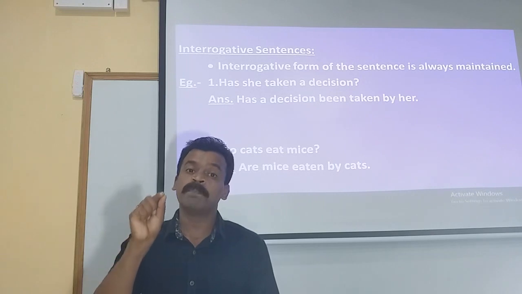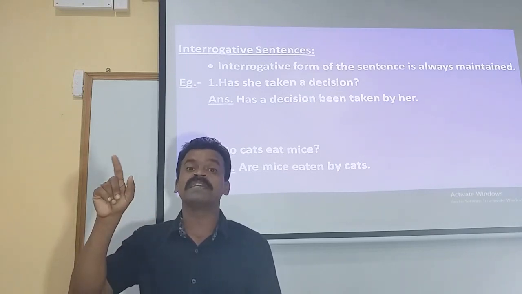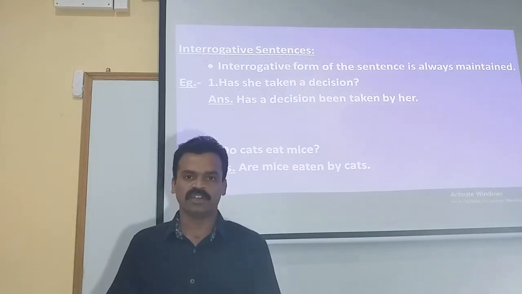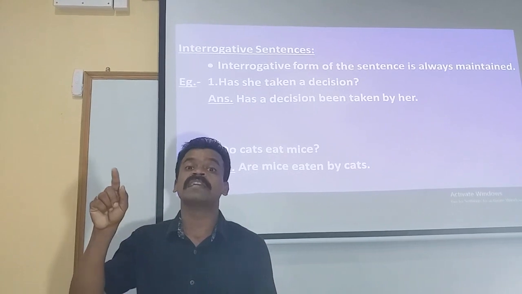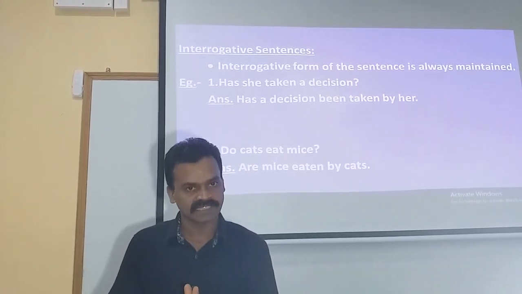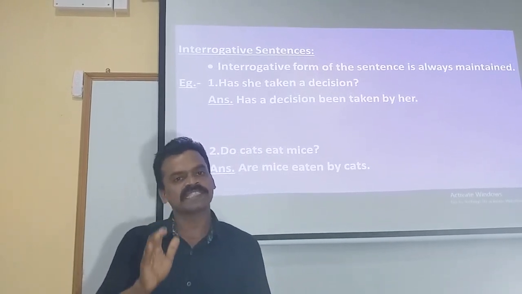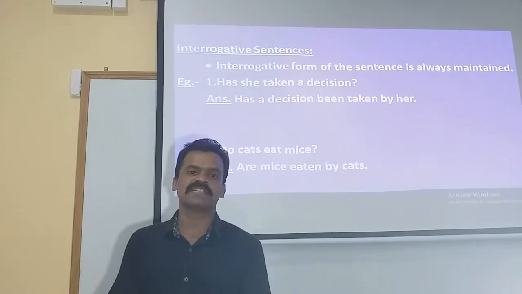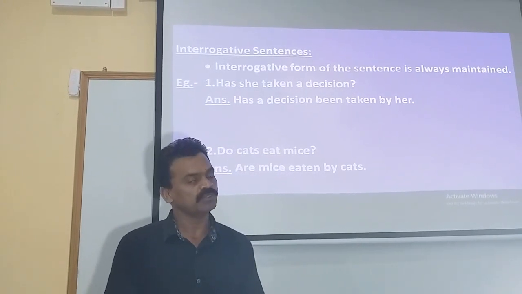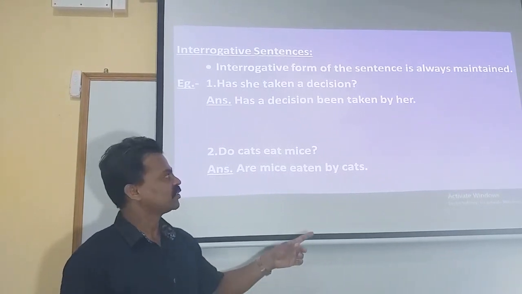And since we maintain the interrogative form exactly as it is, we have to place a question mark by the end of the statement, which means in the passive voice also the question mark is compulsory. The reason is we maintain the same form of interrogative statement when the statement is converted into passive voice. I apologize, dear students.